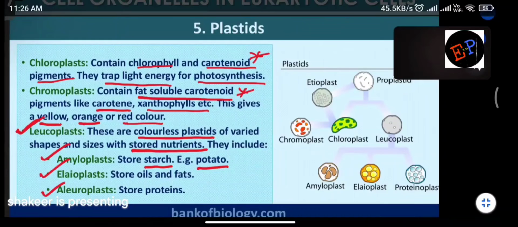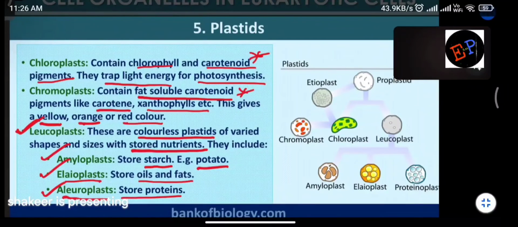Next, elaioplast. What is the function of elaioplast plastids? They store oils as well as fats. That is the function. Next, aleuroplast. What will they do? They will store the proteins. Are you able to understand? So these functions, you should memorize very carefully.